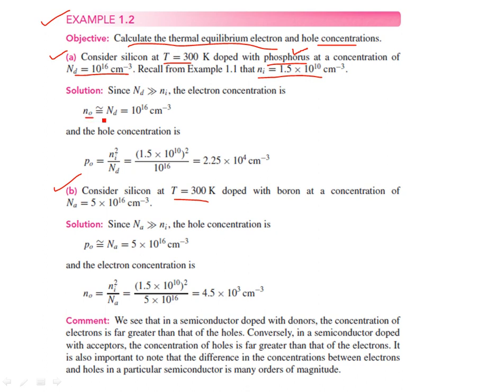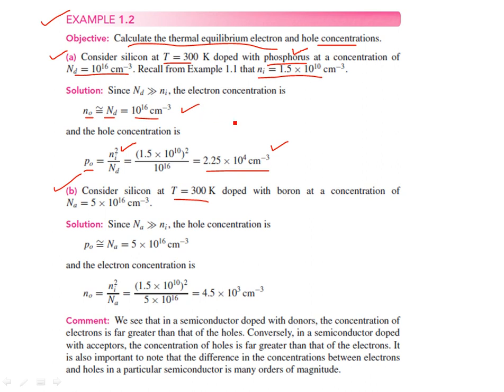So n0 is the same as Nd, and the number of holes, from the intrinsic concentration of charge carriers, is much smaller than the number of electrons now present in the lattice structure of an N-type semiconductor.